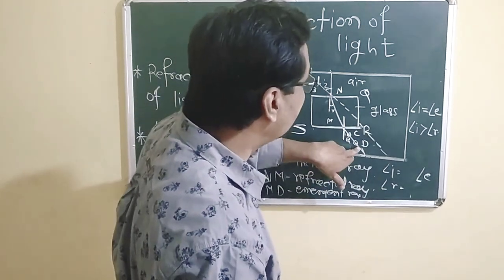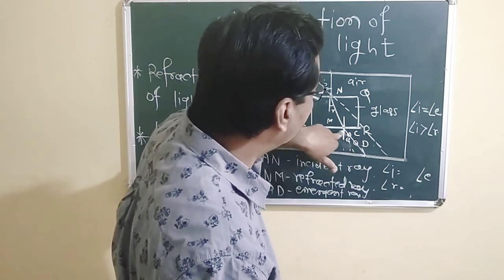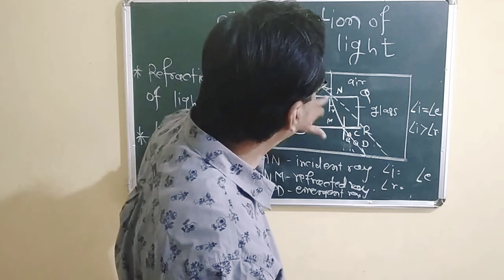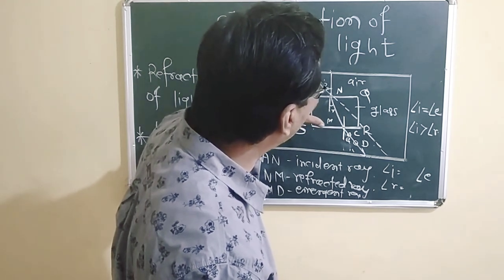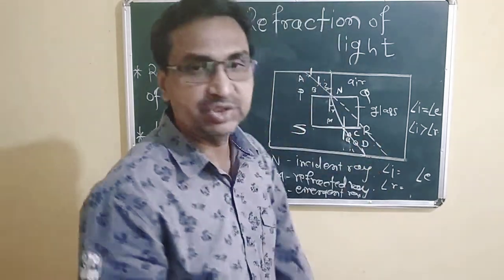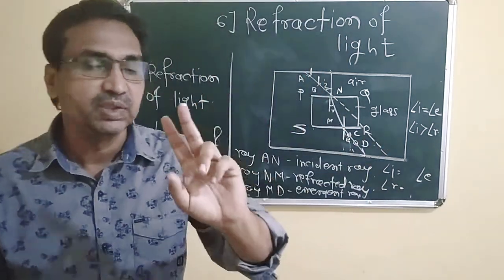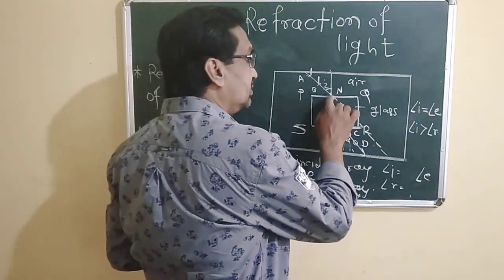And this is the emergent ray. Ray MD is the emergent ray. MD is parallel to the original path of the incident ray. These two are parallel to each other. So you can see the refraction at two times, at point N.